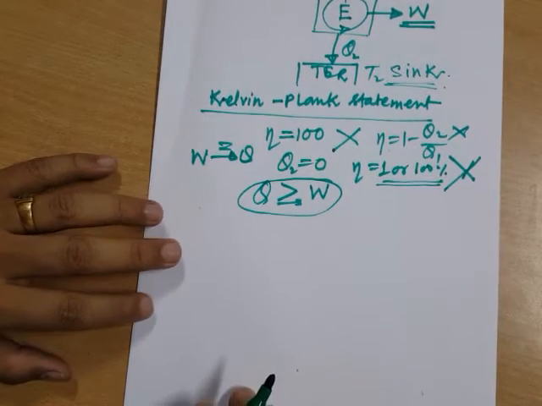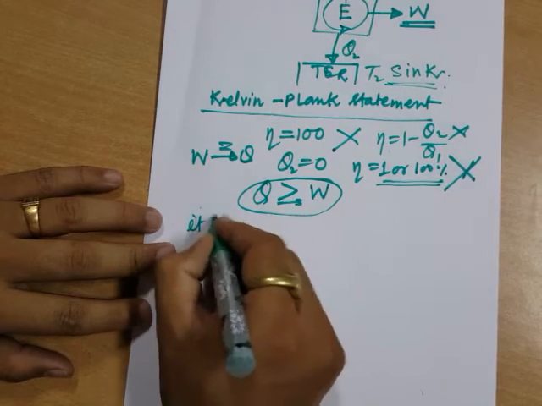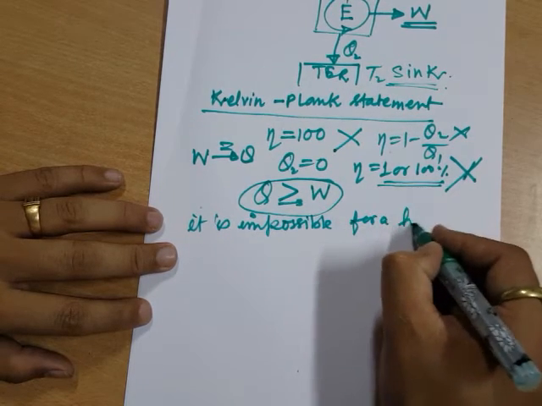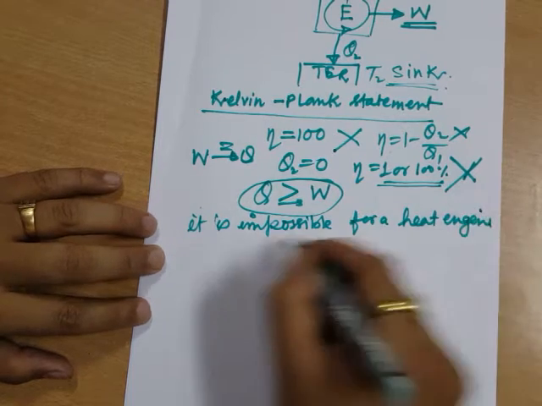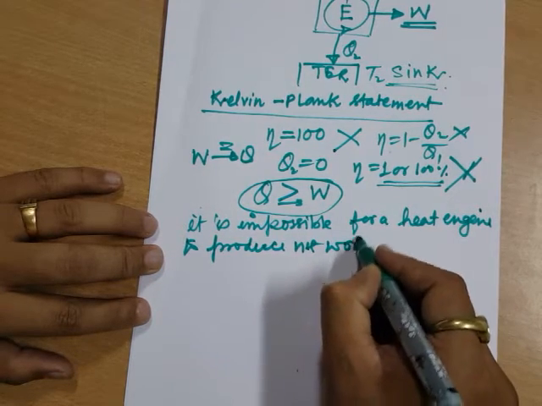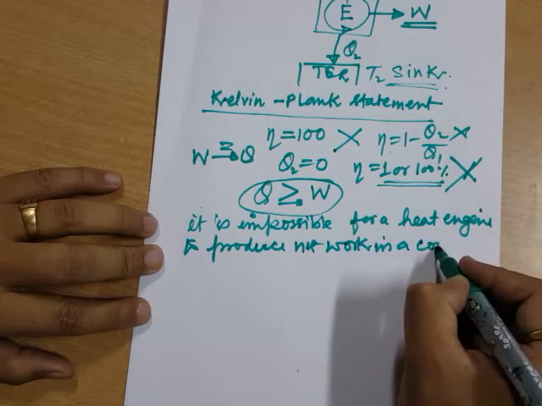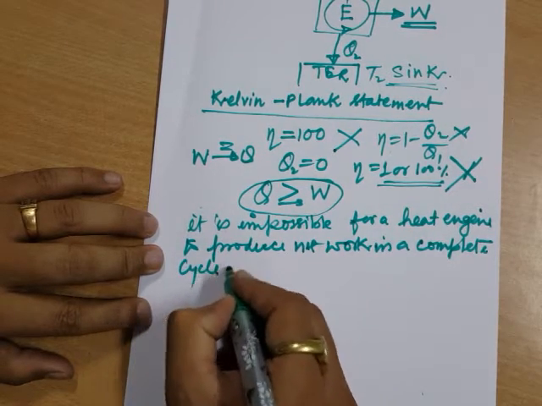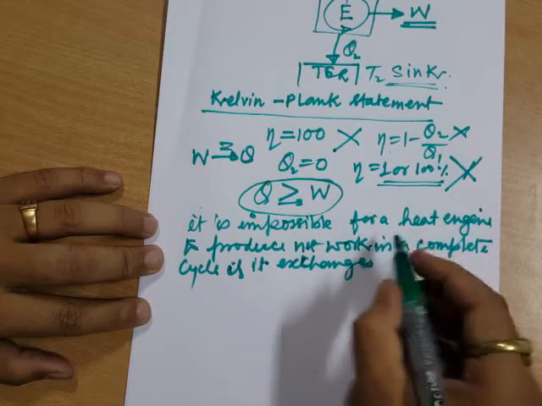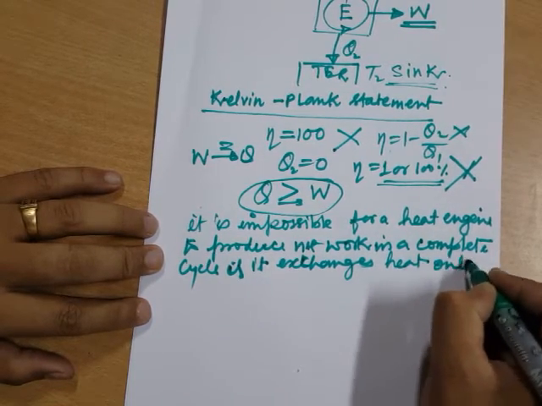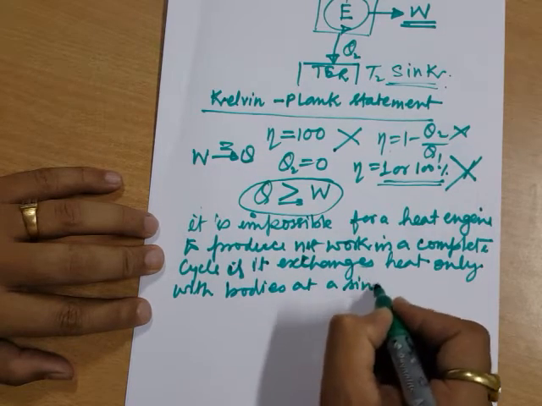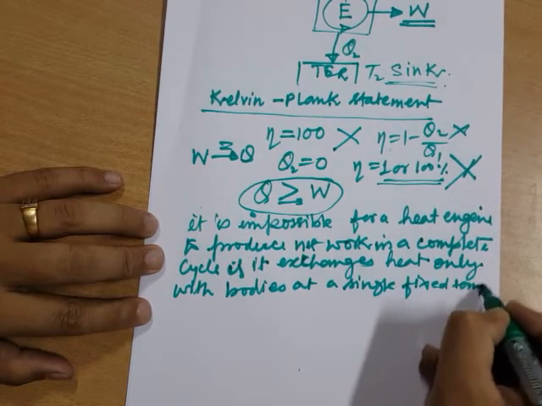So this is my Kelvin-Planck statement, which says that it is impossible for a heat engine to produce net work in a complete cycle if it exchanges heat only with bodies at a single fixed temperature.